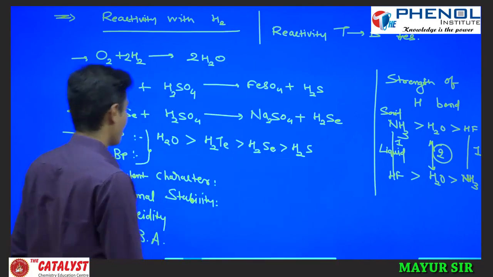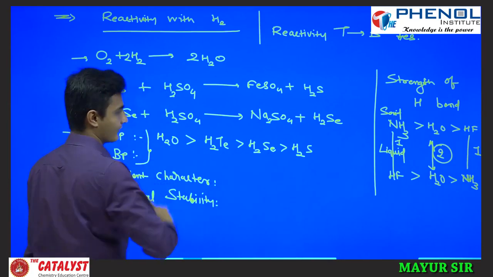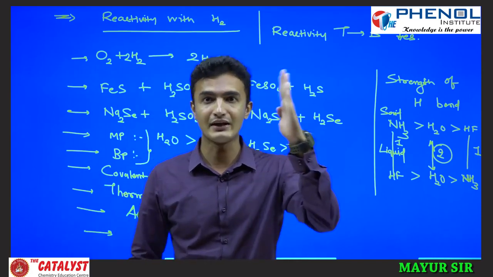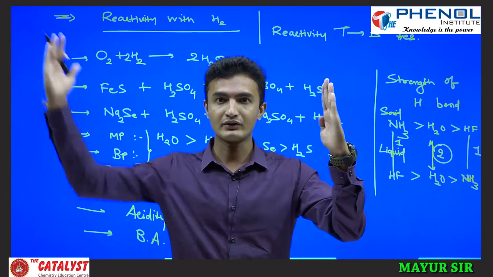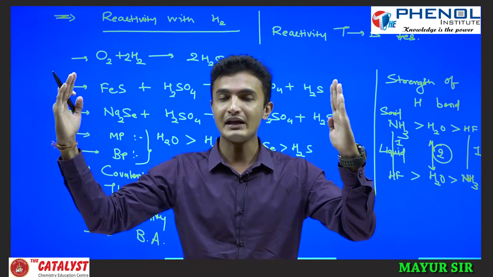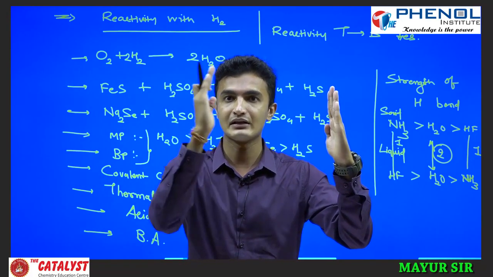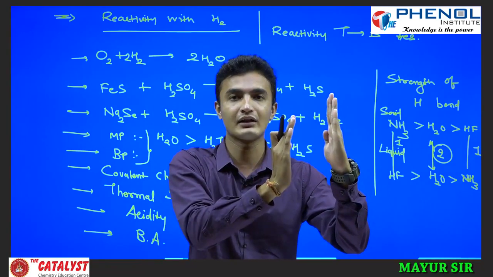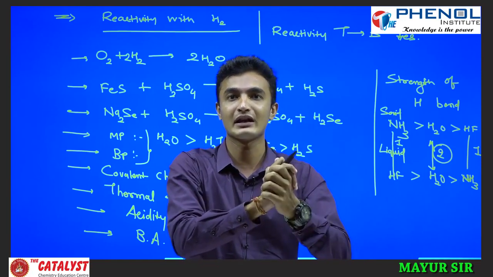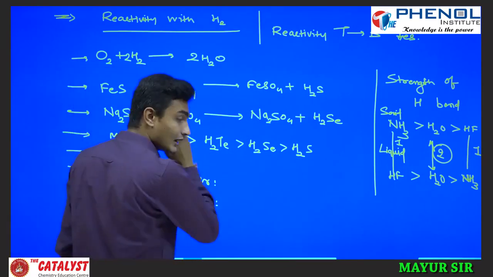Now you see here, which has more electronegativity? Oxygen, then sulfur, then selenium, and then tellurium. Hydrogen's electronegativity is the same. I am putting hydrogen here, fixed. Oxygen has the highest electronegativity difference with hydrogen. The electronegativity of sulfur is smaller than oxygen, so the difference decreases, for selenium it decreases, and for tellurium it decreases further. So between tellurium and hydrogen there is less electronegativity difference, so the covalent nature is more. So from top to bottom, covalent nature increases.